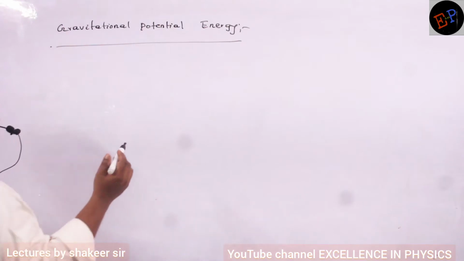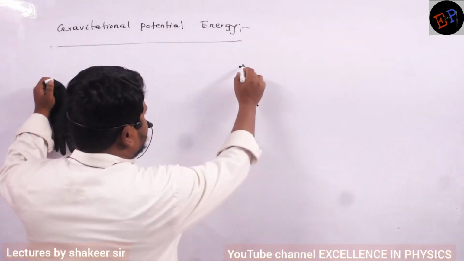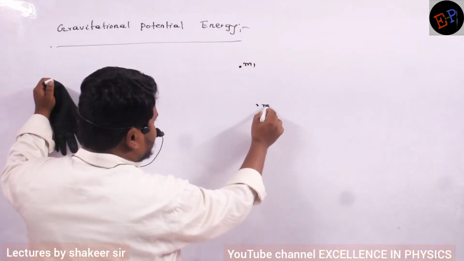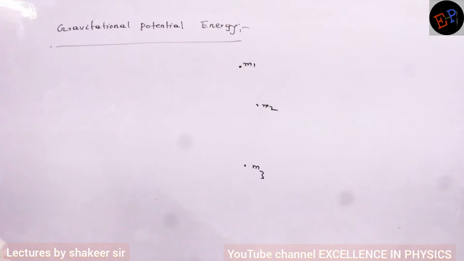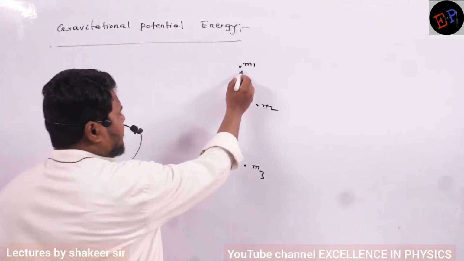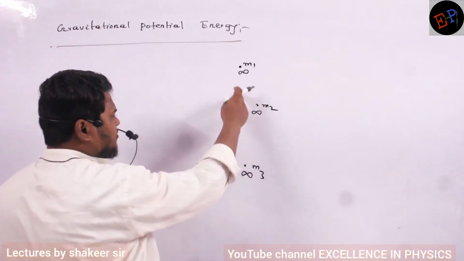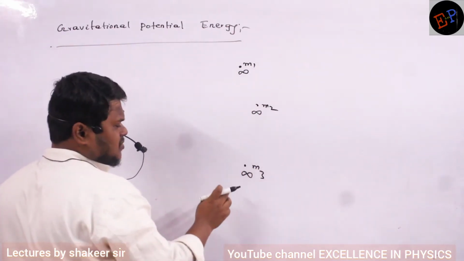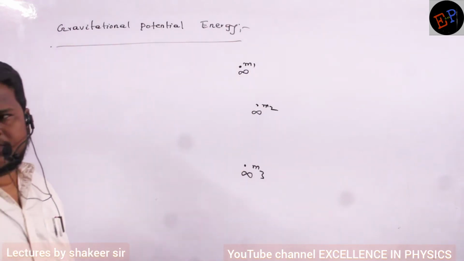Okay. So consider there are three masses. This is mass m1, this is mass m2, and this is mass m3. All the three masses are present at a very large separation, infinite separation. Are you able to understand? Distance between these two is also infinite. Distance between these two also infinite. Distance between these two also is infinite. Infinite means they are present at a very large distance.